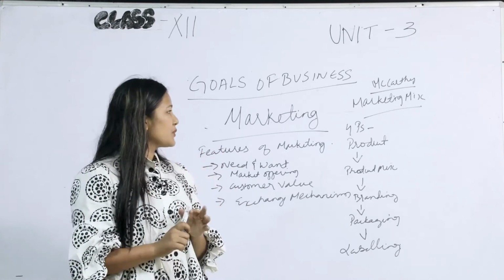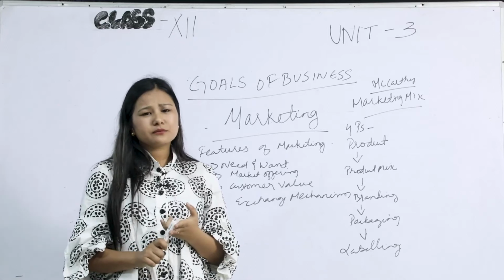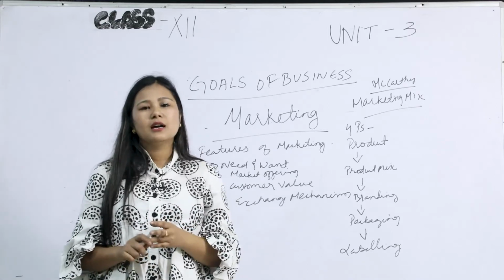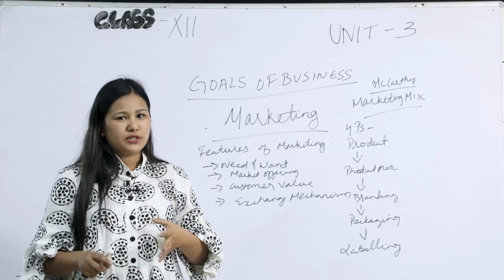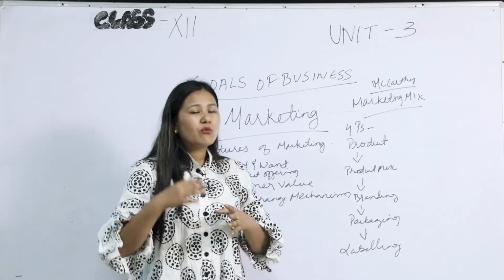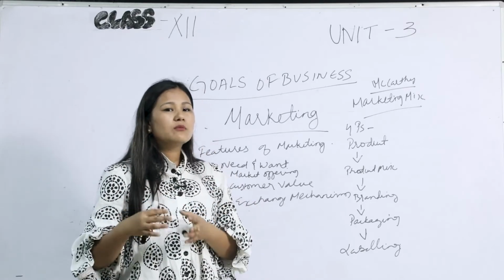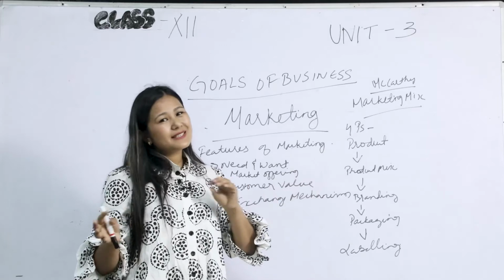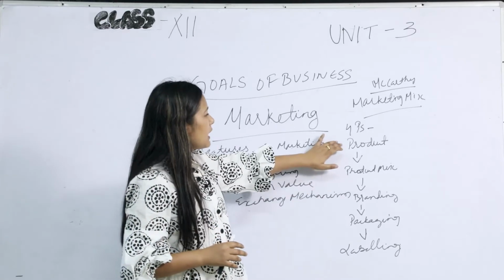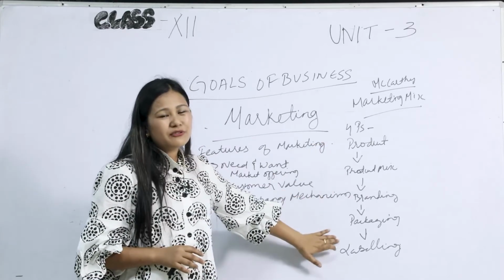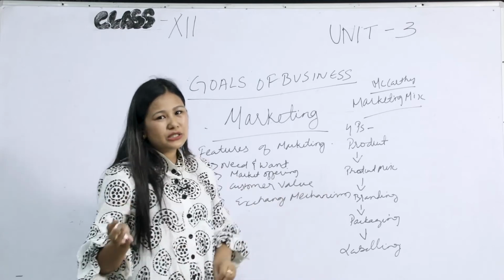The first is the product, the second is the price, the third is the place, and the fourth is the promotion. But let us look into them one by one, the 4 P's. The first is product. So what are the different factors and elements under product?